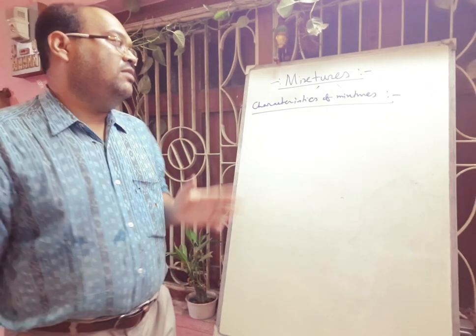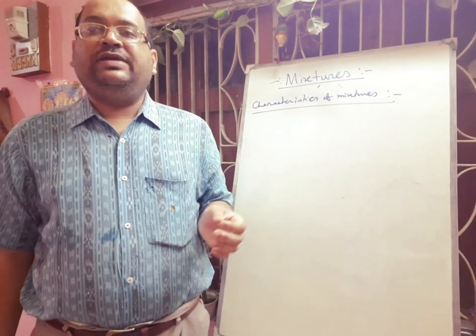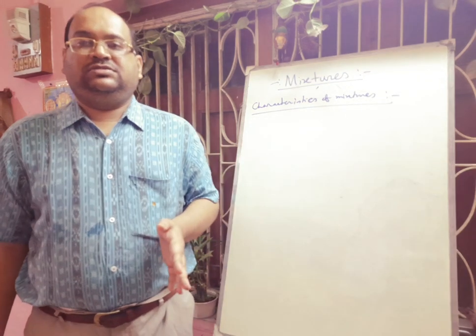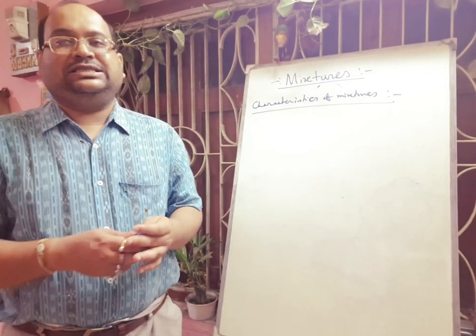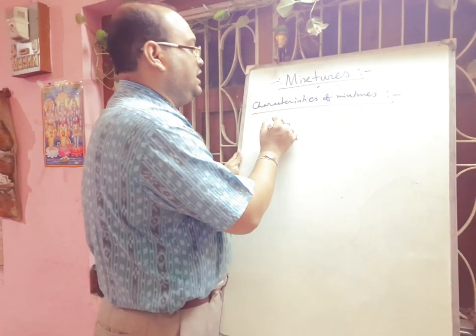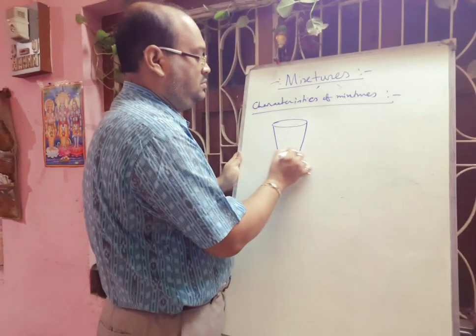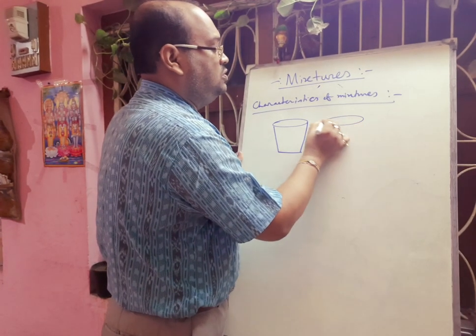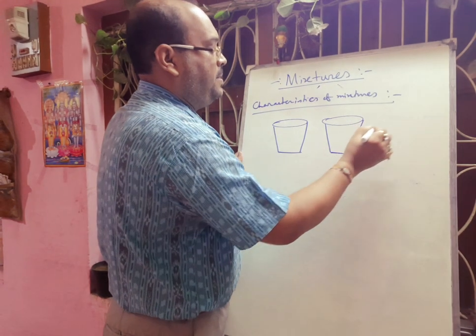Next, the second point: mixtures don't have any fixed amount of components. Here one activity is given in your book. Take 3 glasses. This is glass 1, this is glass 2, and glass 3.